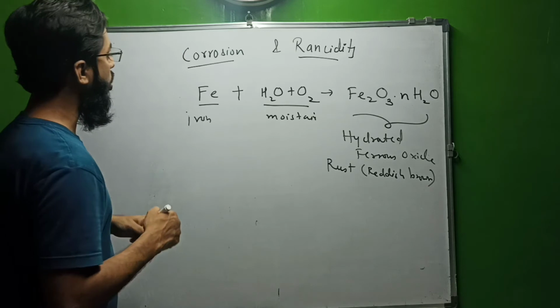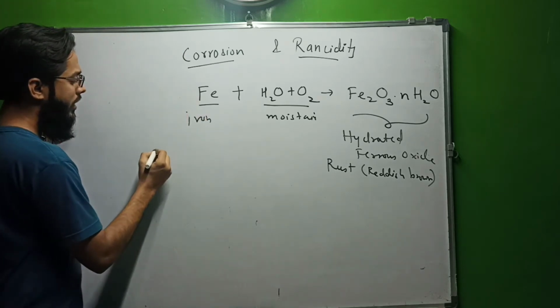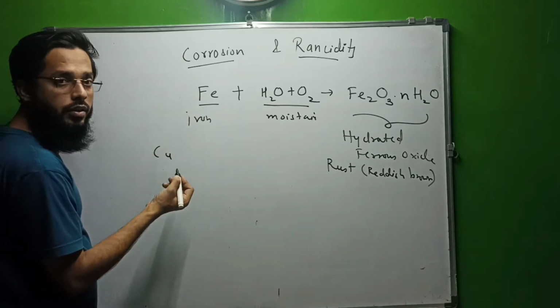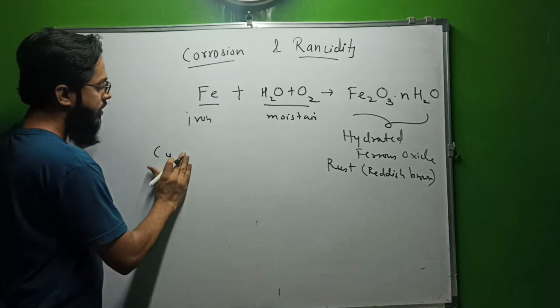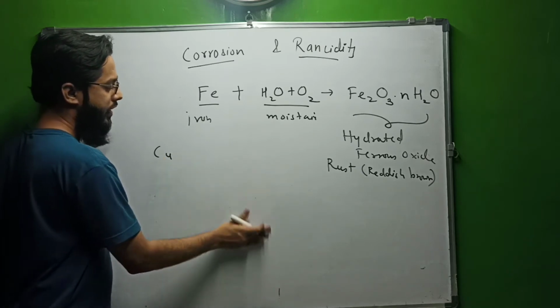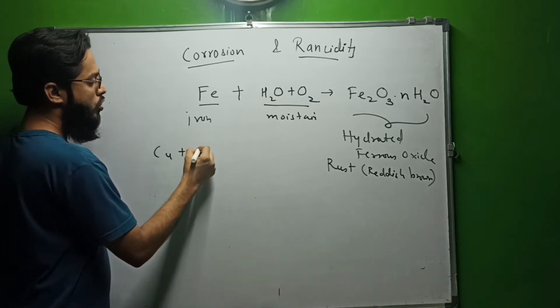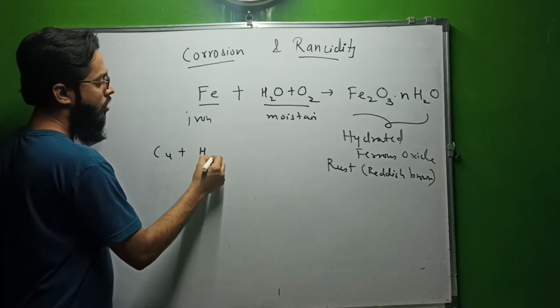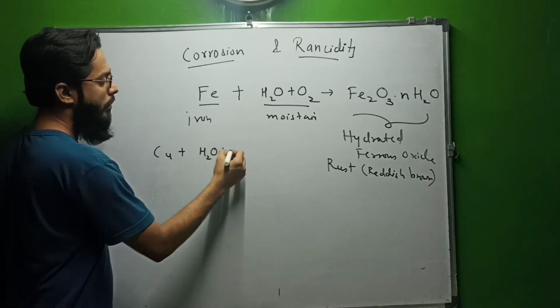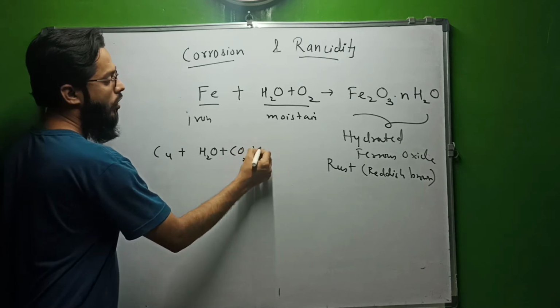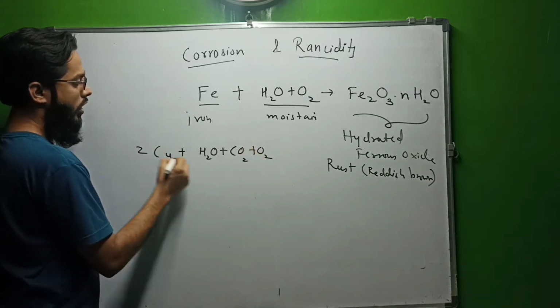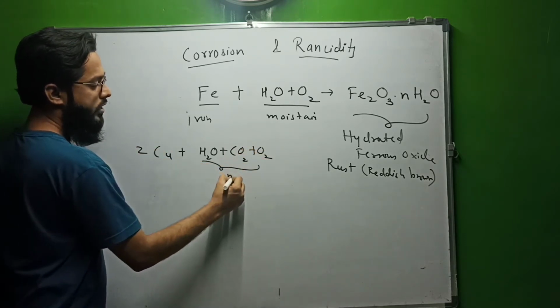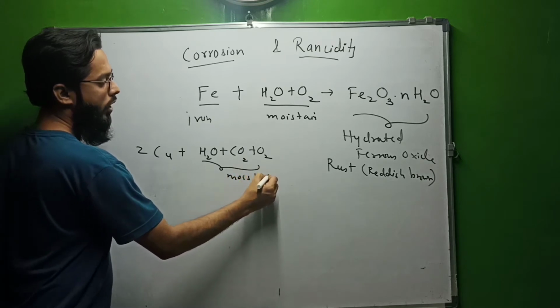Okay, now let's talk about copper. Copper is a reddish brown metal. But when exposed to water, carbon dioxide gas and oxygen gas in moist air, what happens?